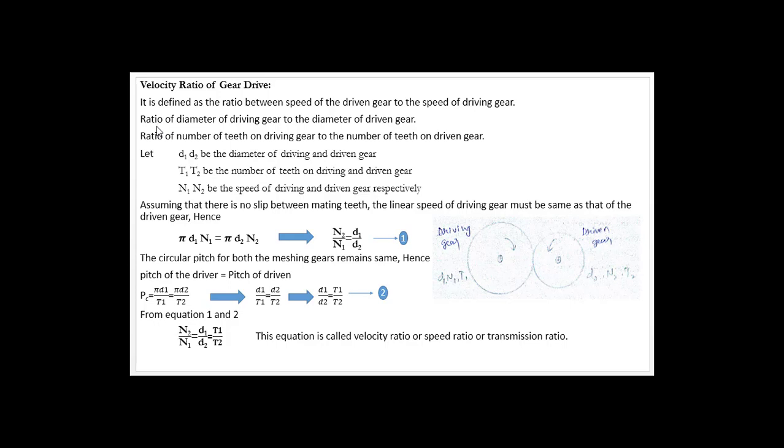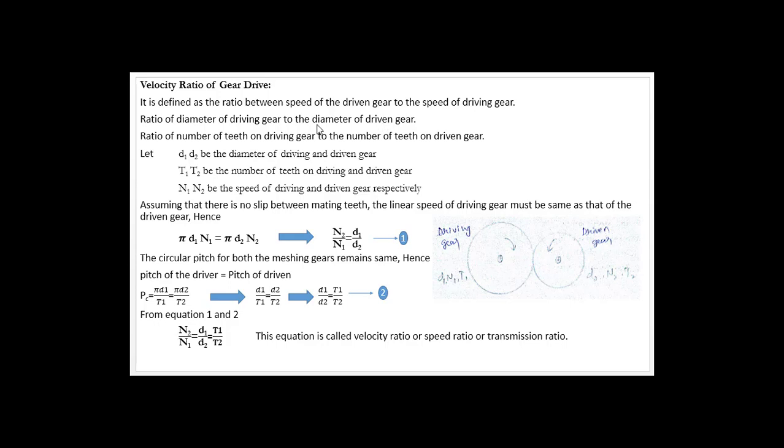You can write this definition, or else you can write this one too. That is ratio of diameter of driving gear to the diameter of driven gear. So this is the definition of velocity ratio making use of diameter. In this case, D1 will come in the numerator and D2 will come in the denominator. Please be careful. When you are talking about speed, it is the ratio of speed of driven gear to the speed of driving gear, whereas for diameter it is the diameter of driving gear to the diameter of driven gear.